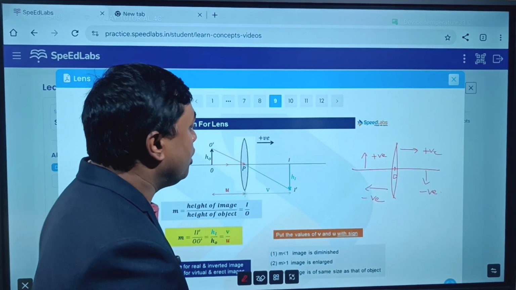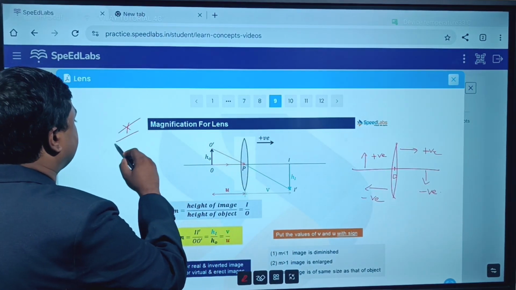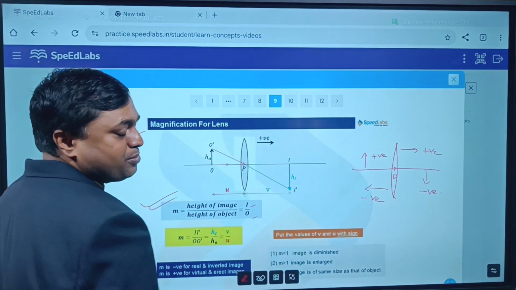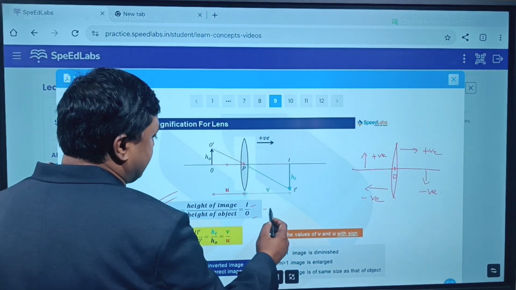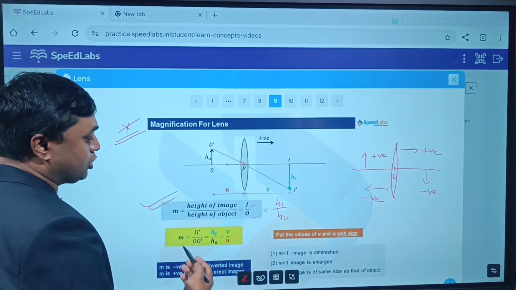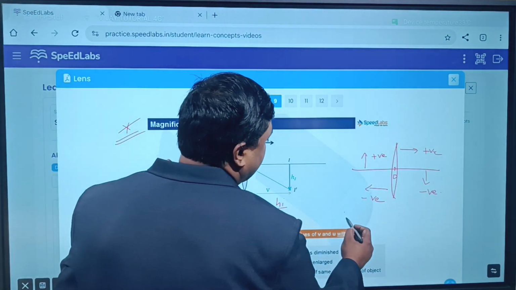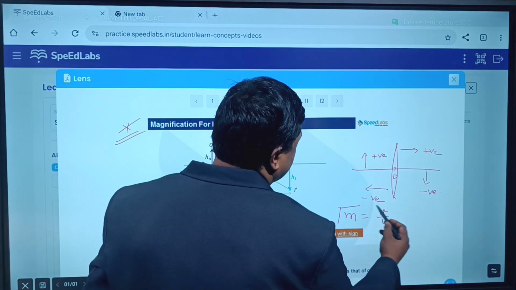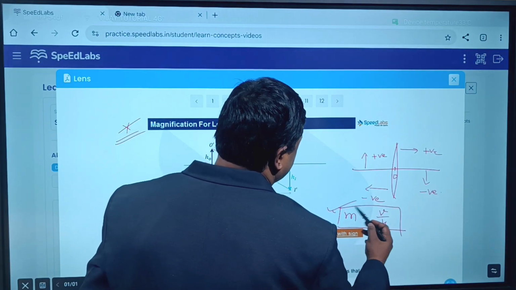Is it clear? We have another formula, magnification of lens. Magnification of lens is nothing but the ratio of height of image to the height of object, I by O, or we can say height of image HI by height of object, HO. Okay, it is also related with V and U. So magnification is nothing but V by U, that is image distance by object distance.